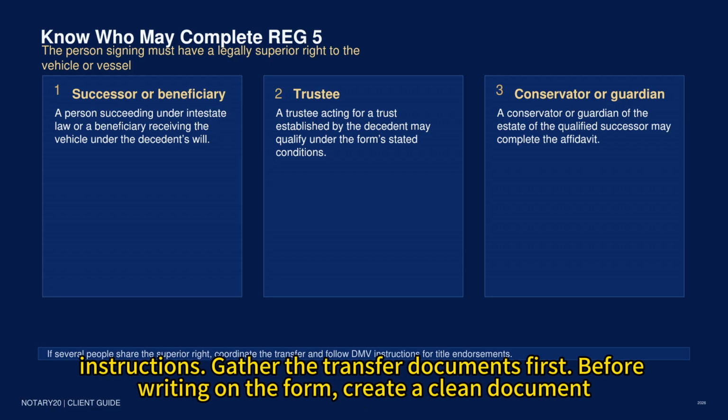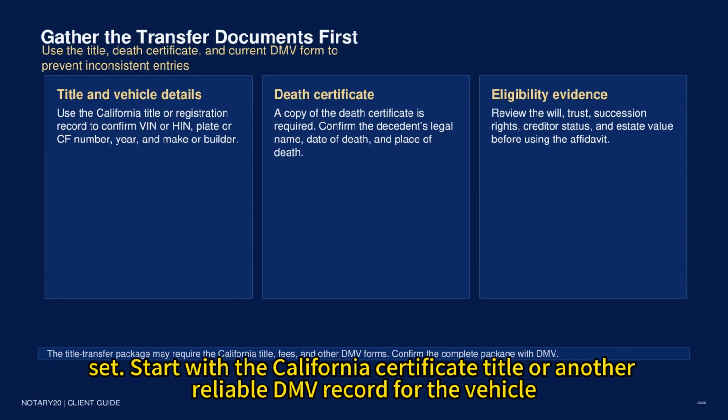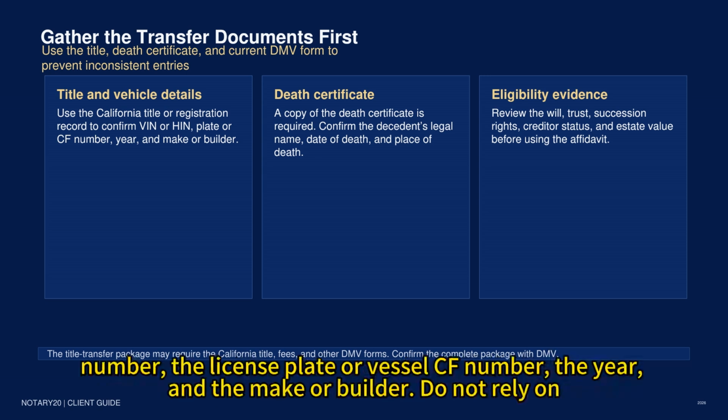Gather the transfer documents first. Before writing on the form, create a clean document set. Start with the California Certificate of Title or another reliable DMV record for the vehicle or vessel. You will use it to copy the vehicle identification number or hull identification number, the license plate or vessel CF number, the year, and the make or builder.